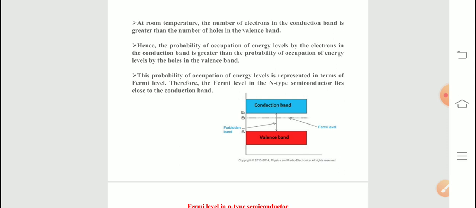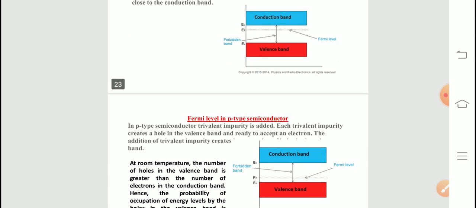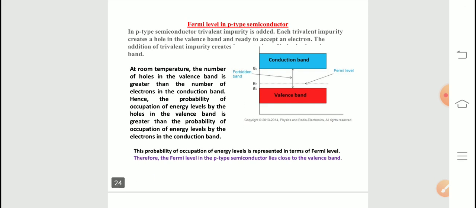Hence the probability of occupation of energy levels by the electrons in the conduction band is higher than the probability of occupation of energy levels by the holes in the valence band. So this probability of occupation of energy levels is represented in terms of Fermi level, as we discussed in the definition of the Fermi level. So therefore in n-type semiconductor, the Fermi level exists near to the conduction band, and the same explanation in terms of holes can be given, and it shows that in p-type the Fermi level is close to the valence band.